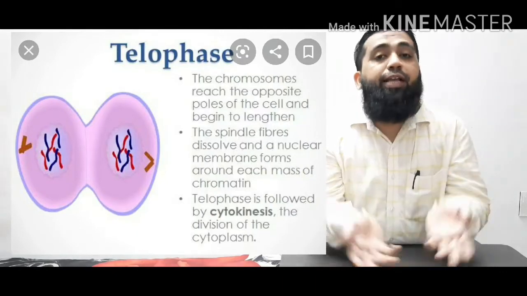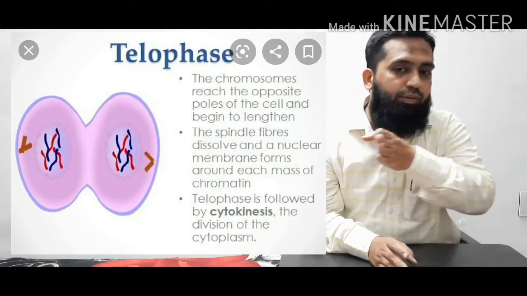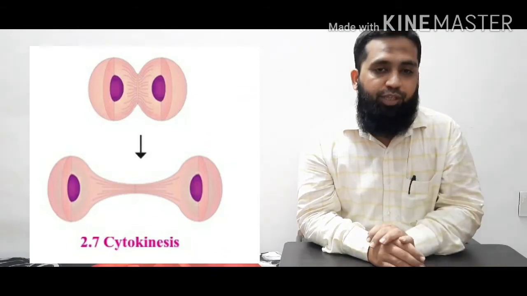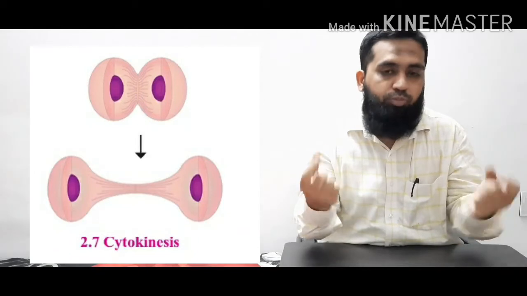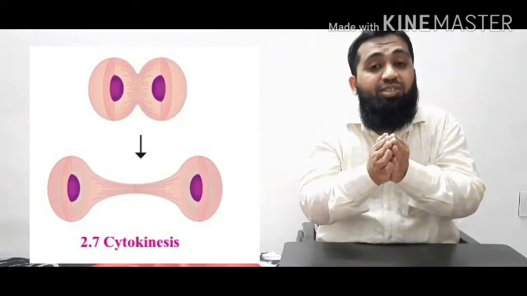And then comes the second step. We have discussed the four phases of karyokinesis: prophase, metaphase, anaphase, and telophase. And then the second step, cytokinesis, which means cytoplasmic division. So the two daughter cells which were appearing with the sets of chromosomes, in cytokinesis the cytoplasm divides itself and the two separate.